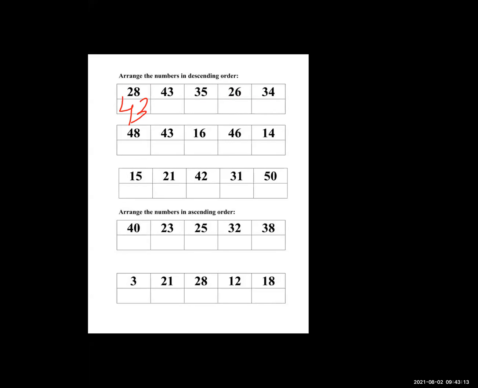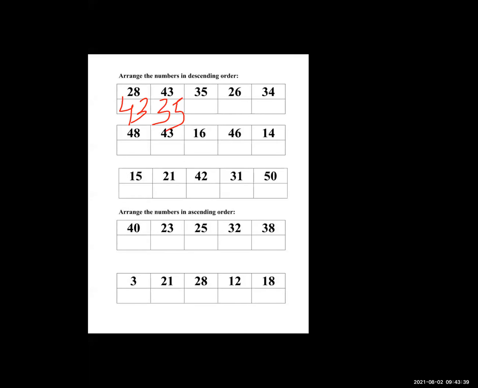So first, what will we write? Number 43. Which is the smallest number than the 43? 35. Very good. Well done. Which is the smallest number than the 35? 28.